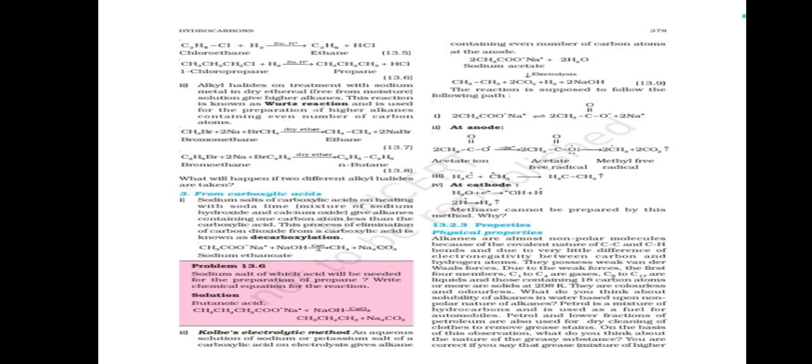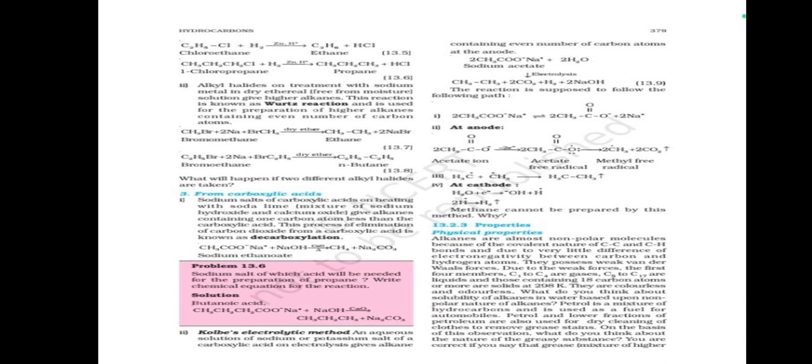From alkyl halides: except fluorides, alkyl halides on reduction with zinc and dilute hydrochloric acid give alkanes. From carboxylic acids: sodium salts of carboxylic acids on heating with soda lime, a mixture of sodium hydroxide and calcium oxide, give alkanes containing one carbon atom less than the carboxylic acid. This process of elimination of carbon dioxide from the carboxylic acid is known as decarboxylation.